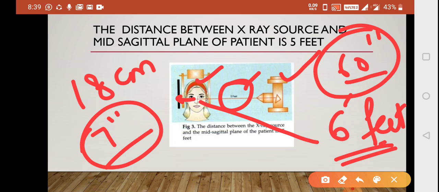It is between the mid sagittal plane and the film. It is between the person and your X-ray tube and mid sagittal plane of the patient's head, and that is for the radiographs.